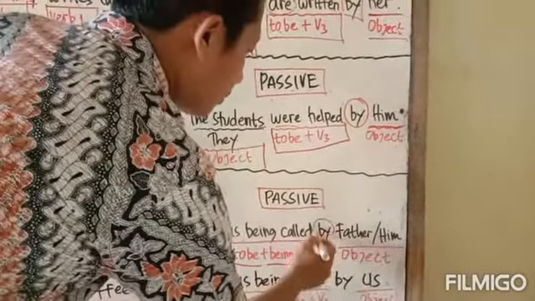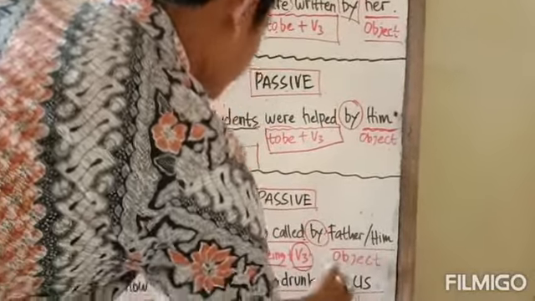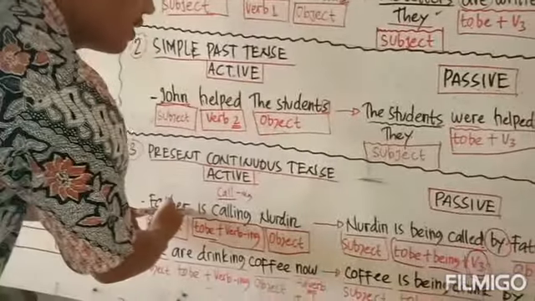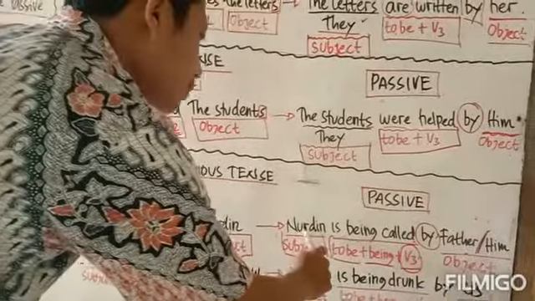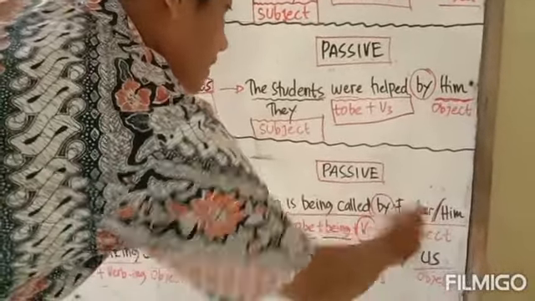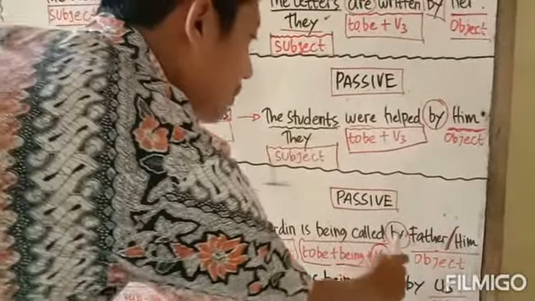And then we continue by putting by before the object. The object is father, and father is the same with him. So the passive form will be Nurdin is being called by father, or Nurdin is being called by him.